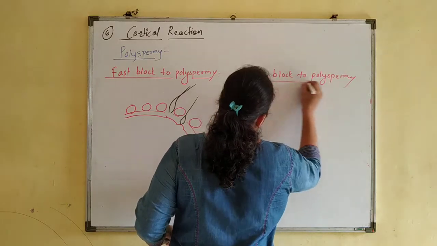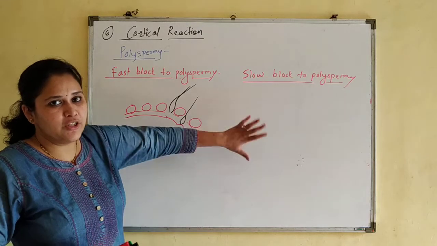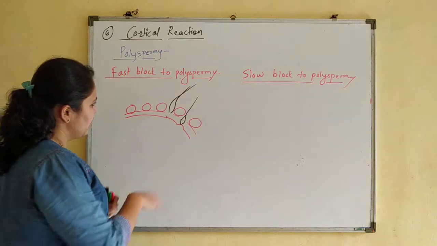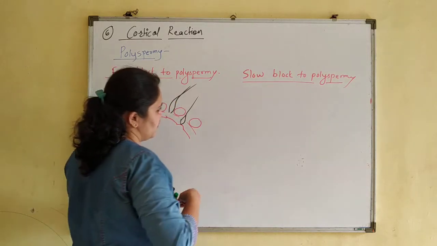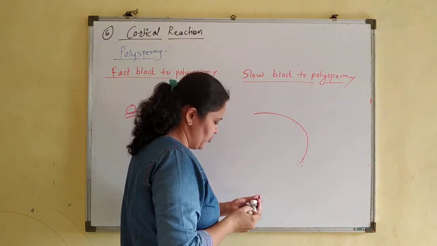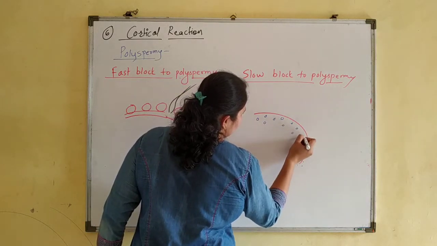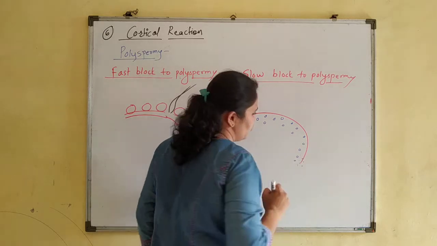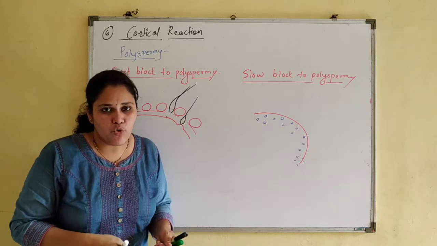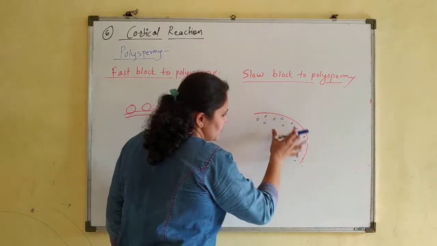In case of slow block to polyspermy, cortical granules are involved. So actually this reaction is known as cortical reaction. This is the secondary oocyte. We have seen that in the cytoplasm of the secondary oocyte some granules are present. These granules are known as cortical granules. These cortical granules are nothing but the aggregation of ribosomes, proteins, endoplasmic reticulum, rRNA. These all are known as cortical granules.